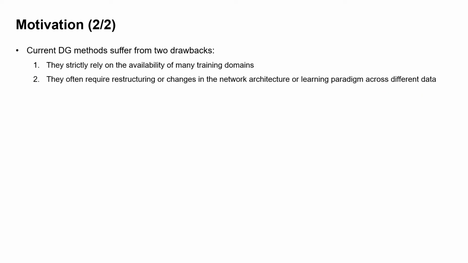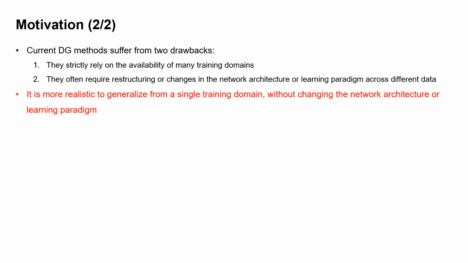Current domain generalization methods suffer from two main drawbacks. First, they strictly rely on the availability of many training domains, and they often require restructuring or changes in the network architecture or the learning paradigm across the different data. Whereas it's more realistic to generalize from a single training domain without changing the network architecture or the learning paradigm of the base network.